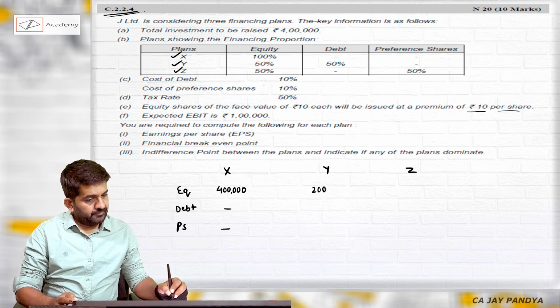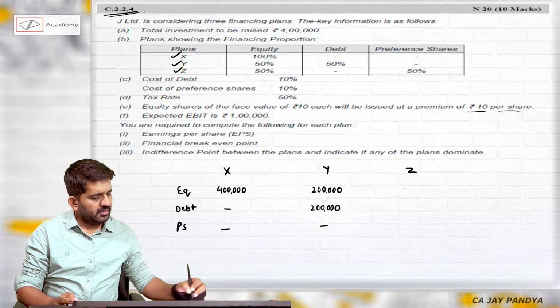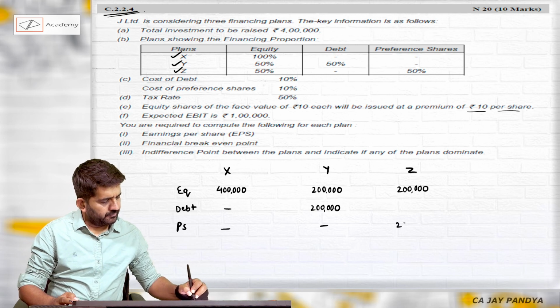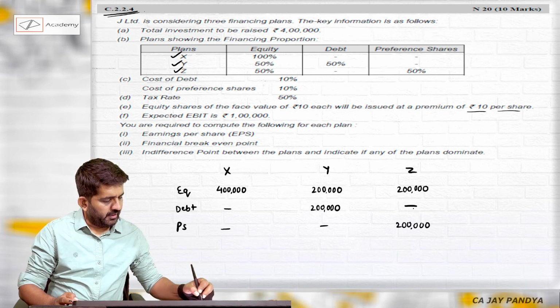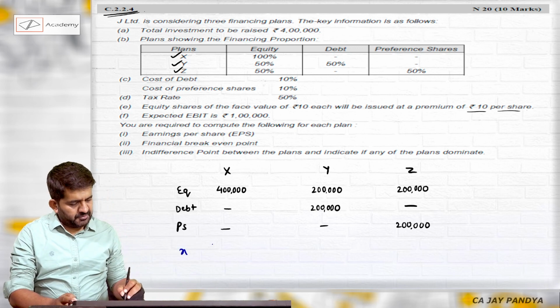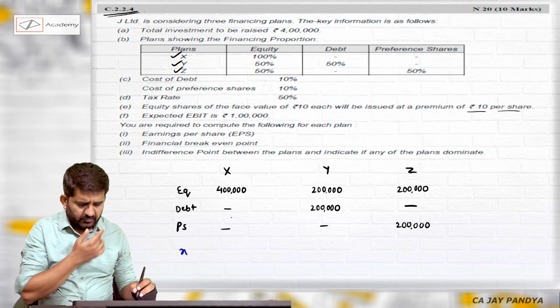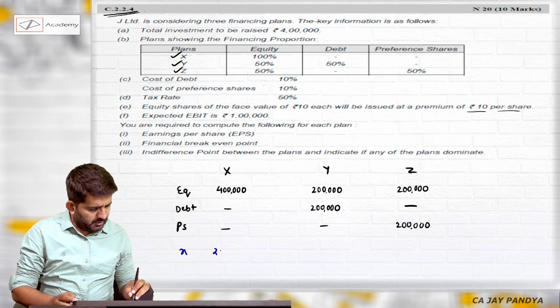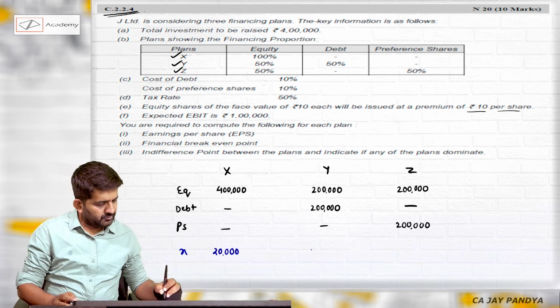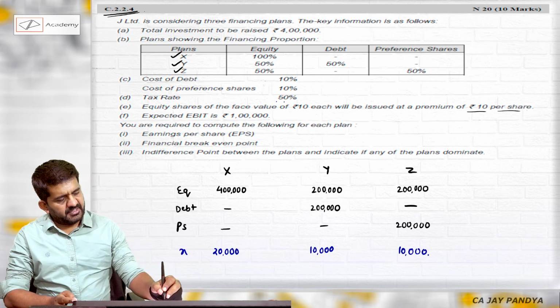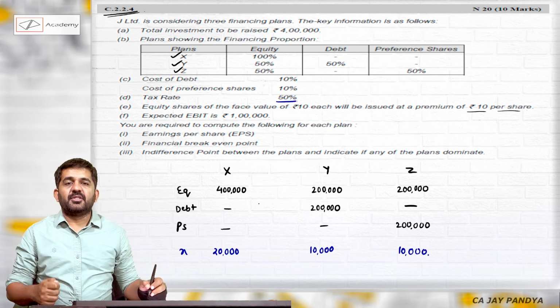In Y, 2 lakh equity and 2 lakh debt. In Z, 2 lakh equity shares and 2 lakh preferences. Number of shares, as it is of rupees 20, will be 20,000. This will be 10,000. Here also number of shares will be 10,000. Tax rate is 50%. Let us put in the figures in our Excel sheet.